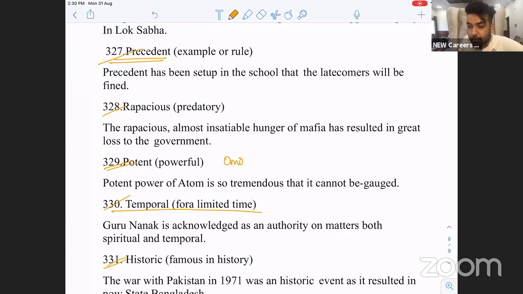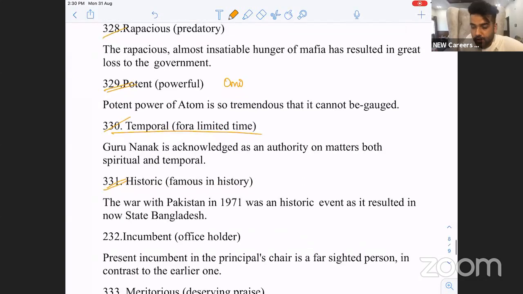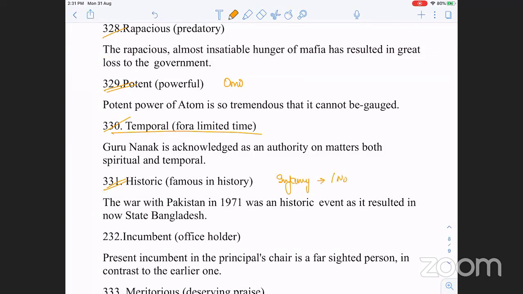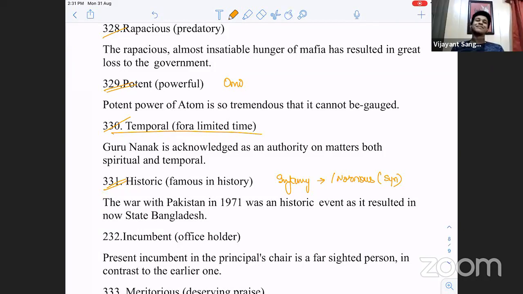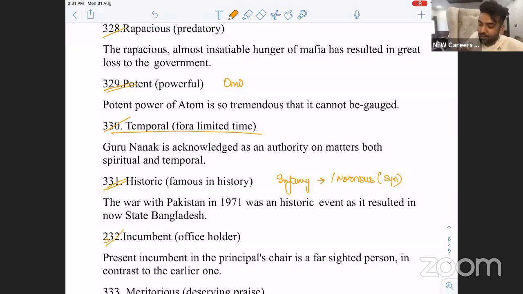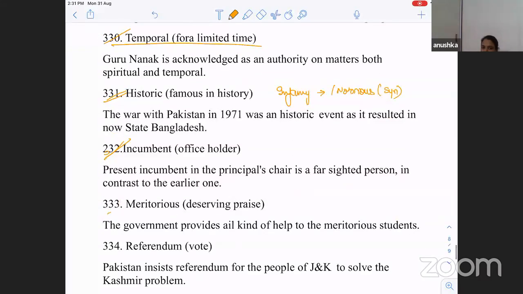Historic, famous in history. What does the word infamy mean? Famous for wrong reasons. Notorious. These are all synonyms. Infamous, infamy. Incumbent, office holder, the present office holder. As elections come, Prime Minister Modi is the incumbent Prime Minister. Meritorious, deserving praise. Referendum is a vote.